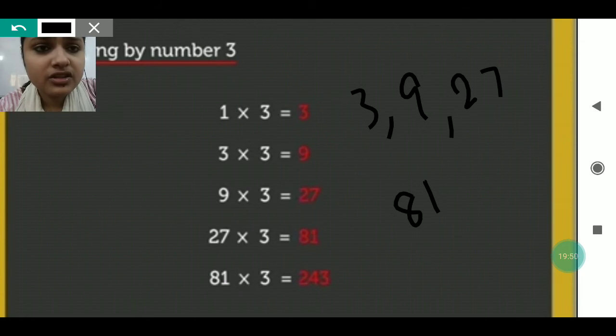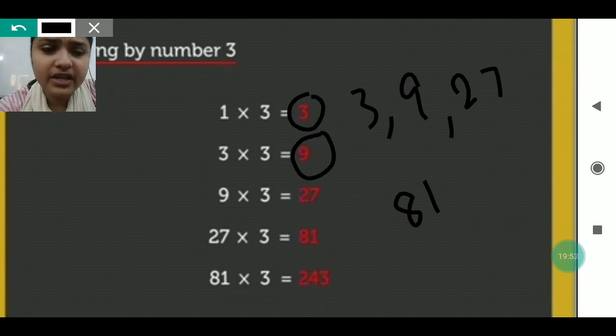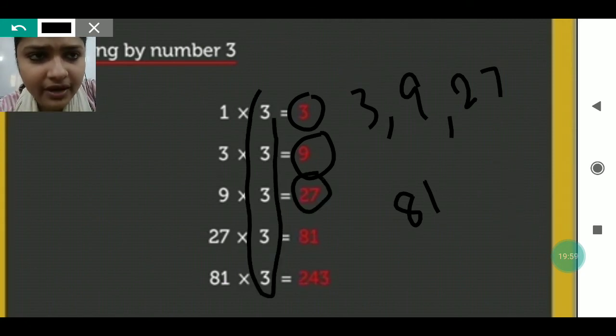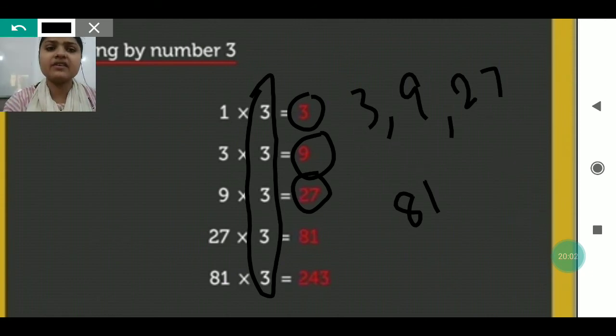Every time we multiply the number by 3. 1 into 3 is 3. 3 into 3 is 9. 3 into 9 is 27. 27 into 3 is 81. 81 into 3 is 243. So sometimes we multiply by the same value to continue the pattern.